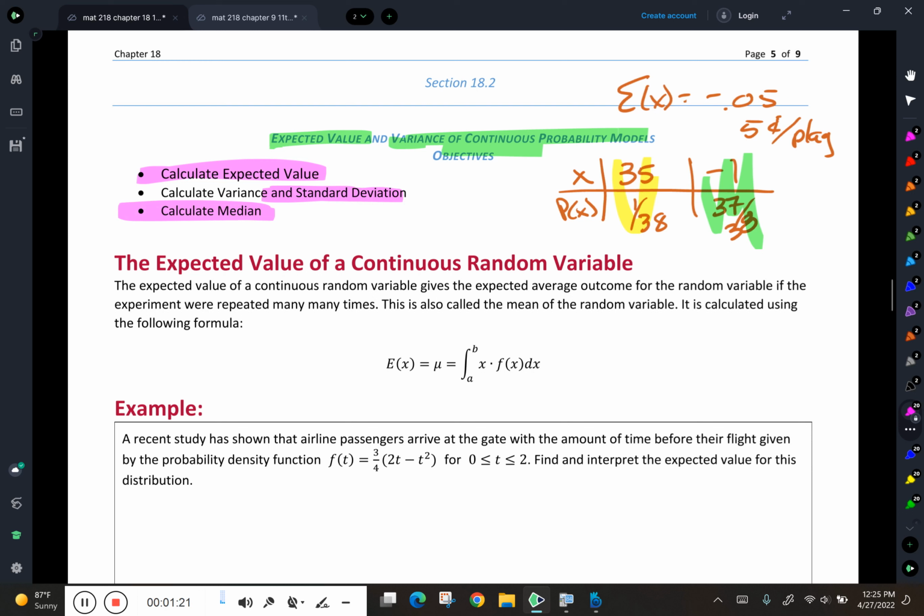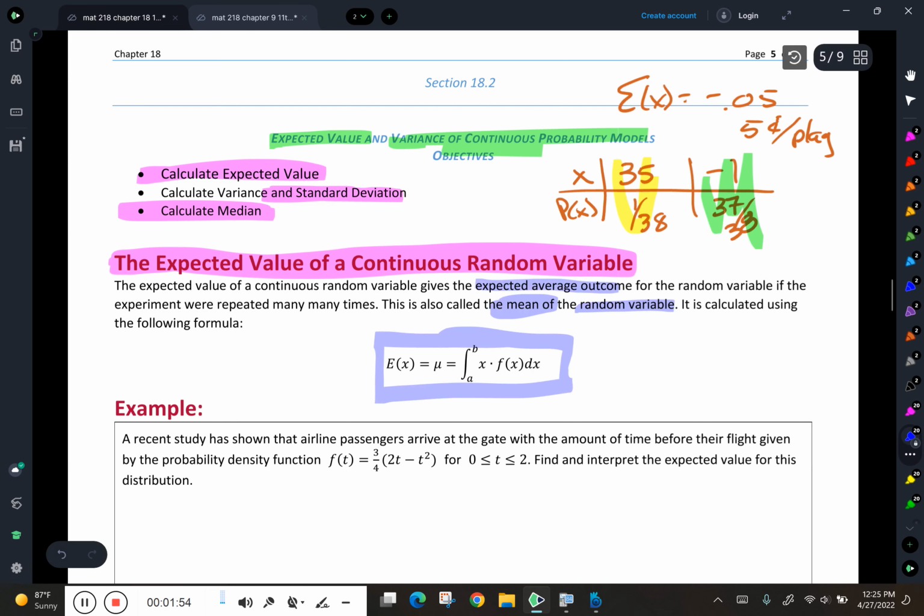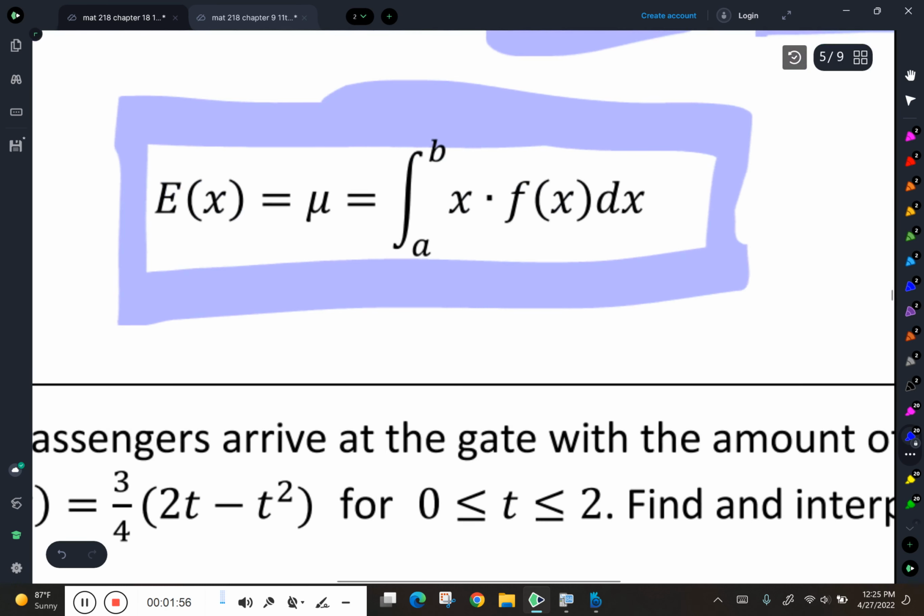Okay? All right, so the expected value for a continuous probability model, the expected value of that continuous random variable, since calculating probability is based on calculus for these guys, then calculating an expected value is also going to be based on calculus, and it says that the expected value of a continuous random variable gives the expected average outcome for the random variable. The experiment repeated many times. It is also called the mean for the random variable. And we use this formula right here to find it.